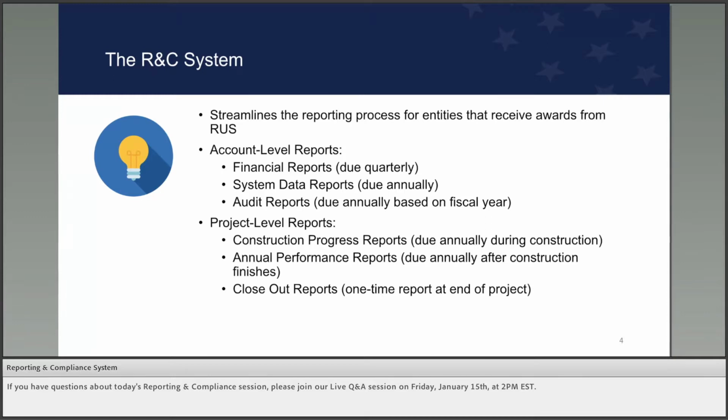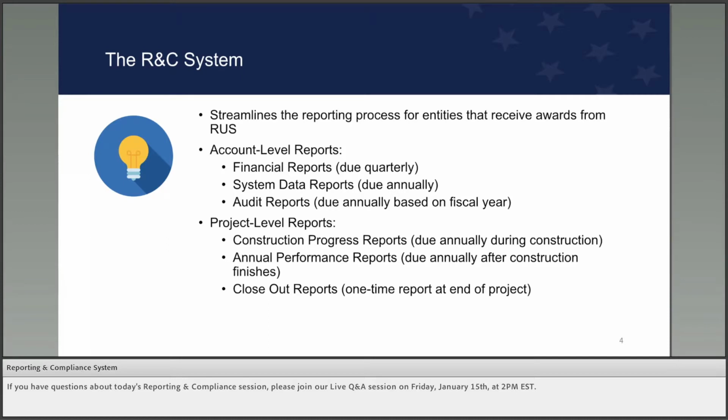Now, the RNC system groups the reports into two primary categories: account or entity level and project level. Account level reports are the financial reports, which are due quarterly, 30 days after the reports are generated in the system. Next up are system data reports, which are annual. And finally, audit reports, which are also due annually. Their due dates fall either 4 or 9 months after the close of your fiscal year, and I'll provide a little bit more detail on the audit report deadlines a little bit later on in the demonstration.